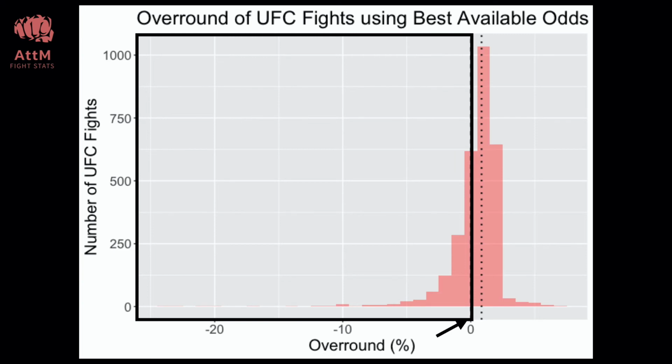In these cases, bettors could have made a guaranteed profit by betting on one fighter with one betting site and the other fighter on another site. This is known as a sure bet or arbitrage.